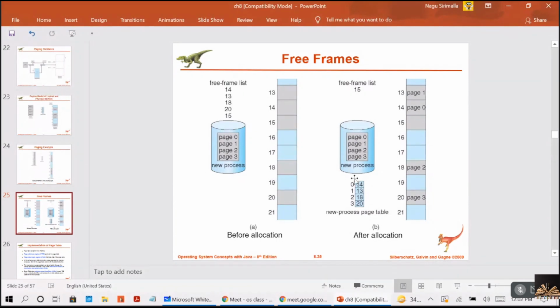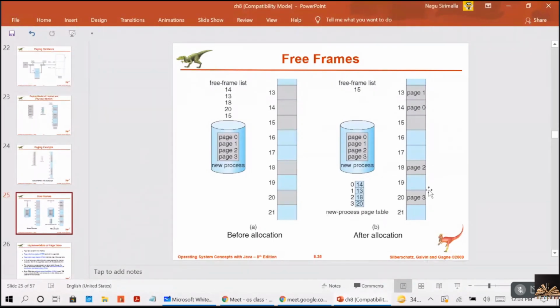And whenever the new process is given, that new process page table will be generated. So initially anni available unnai, but whenever you are loading, these are mapped in such way. So mapping can be done by the software. Sorry, it can be done by the hardware. So ఏమేమి available frames ఉన్నాయో ఆ available frames కి it will allocate the pages. That's all.